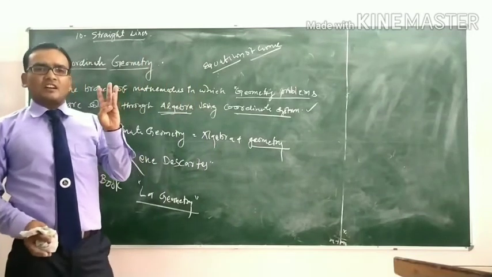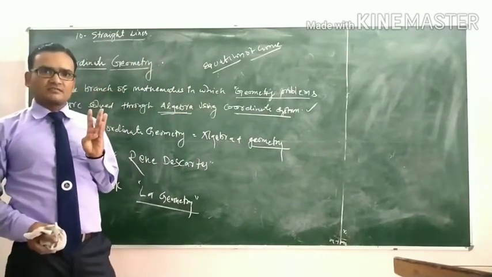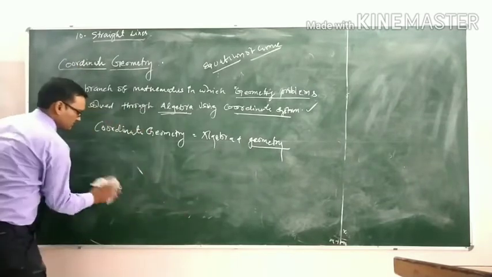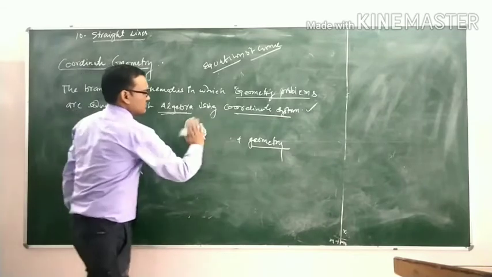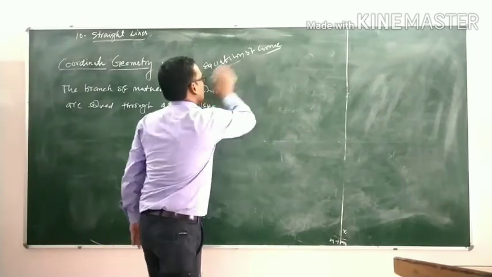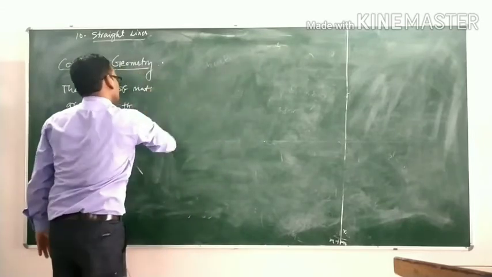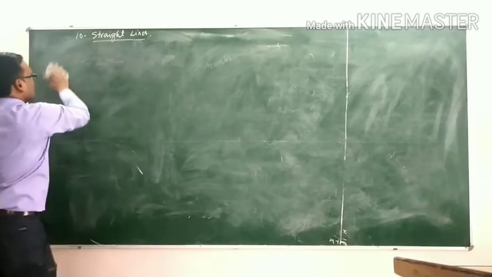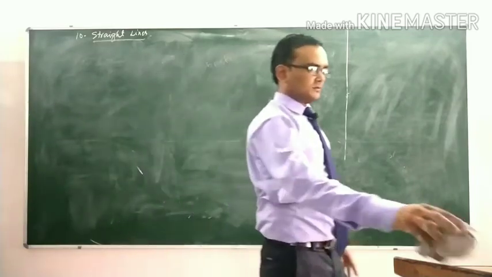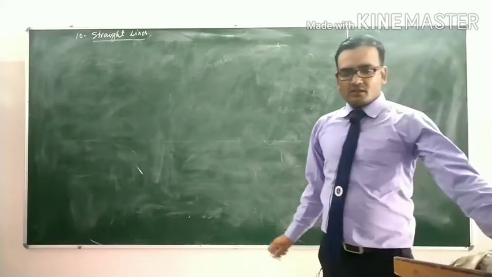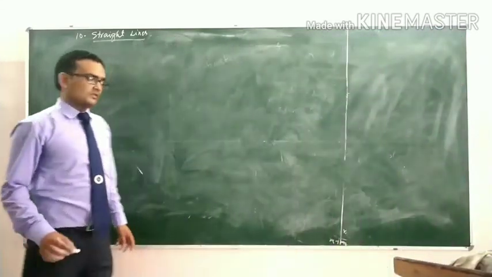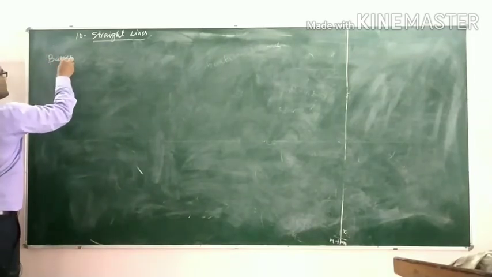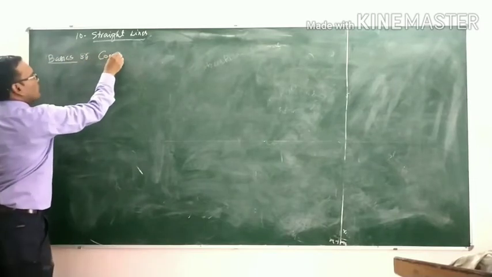Rectangular axes, simply known as the axes, and the Cartesian plane and quadrants, these all are basics of coordinate geometry.